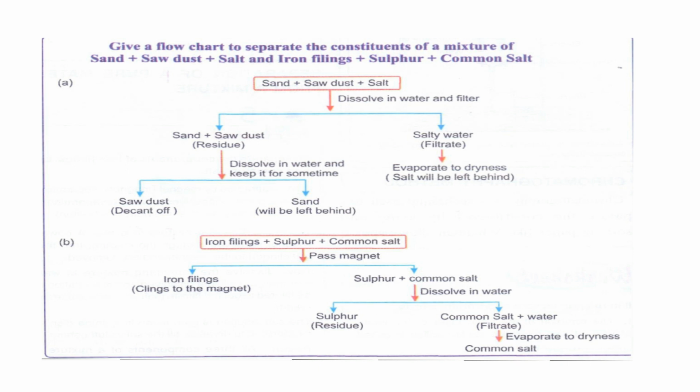So this is the flow chart. How can we separate sand, sawdust, salt, sulfur and common salt? We do it step by step. By the help of this flow chart, you can understand if you have a mixture, how you can separate it. If there is any magnetic substance, you can do magnetic separation. If there is a lighter substance, you can do flotation. So there are different separation techniques which we have studied earlier. By the quality of the components, you can separate them by separation techniques.